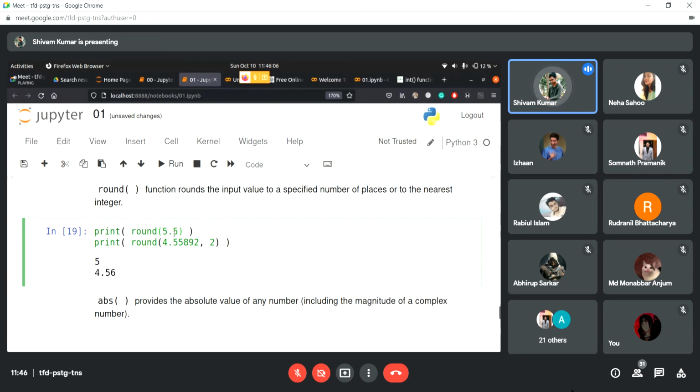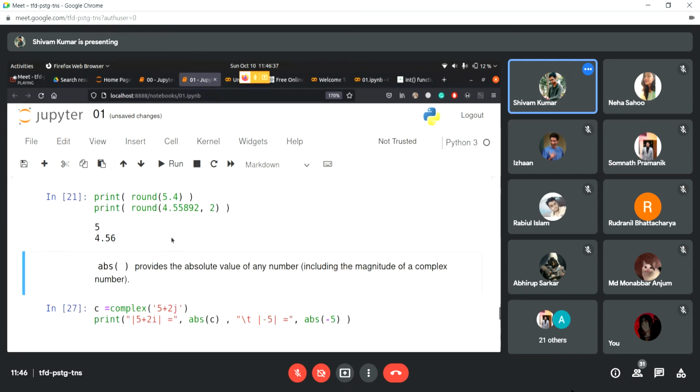Floor is the nearest whole number that is lower, and ceil is the nearest whole number that is greater. So for numbers less than 5, it's going to go floor, and if it's greater than or equal to 5, it's going to go ceil. So 5.6 goes to 6, and 5.4 is going to go to 5.